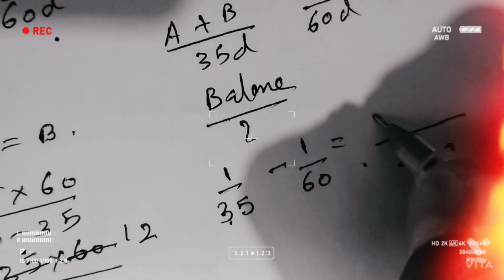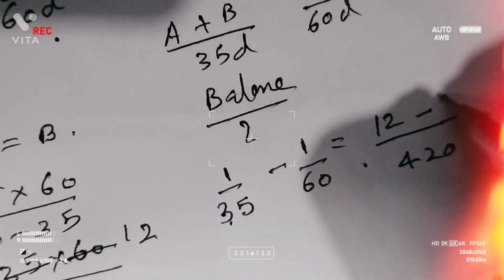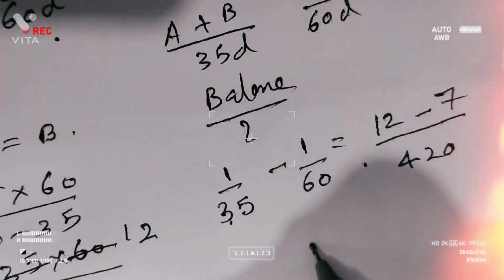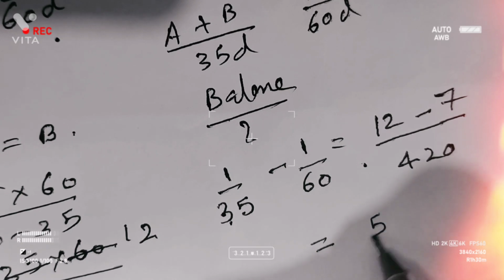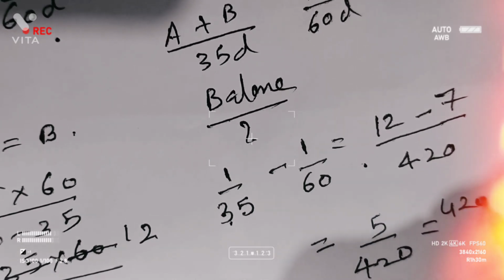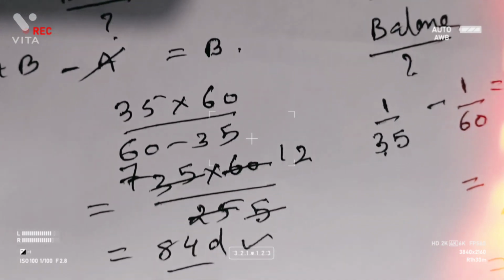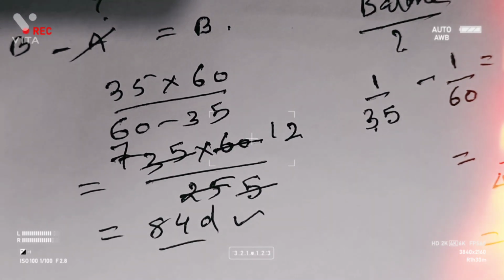So 35 12s are 420, minus 60, 7s are 42. So 12 minus 1, it is 5 by 420, that is nothing but 420 by 5, we will reverse it because that is 84 days, dear students. That's what we got here also, the same thing. This is the shortcut, that is product by difference. This is direct taking the LCM.